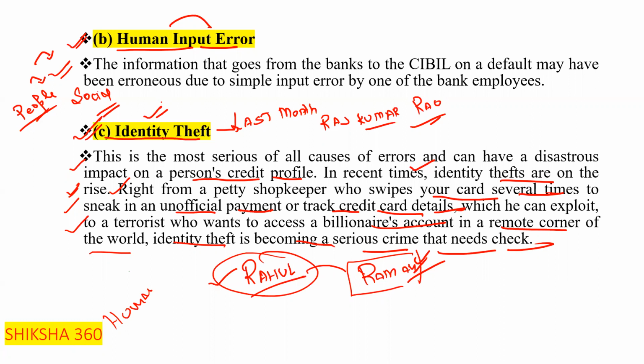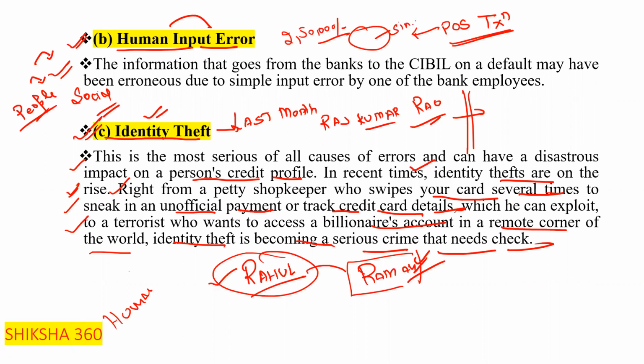And one more thing I will tell you here, which is not related to that. Say you are doing a POS transaction. Sometimes you go shopping and do shopping of rupees 2,50,000 and make the payment in a single transaction. If you make such a large amount in a single transaction, many times it will be considered a suspected transaction.